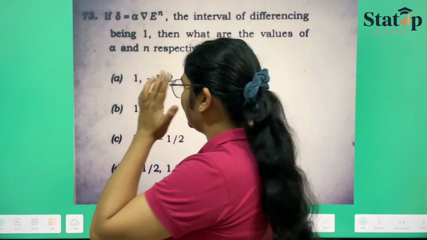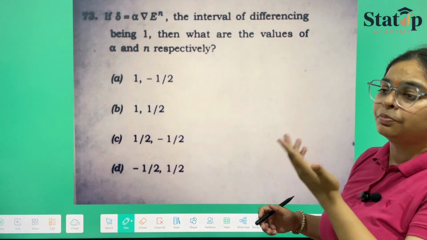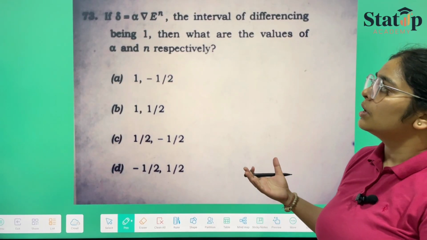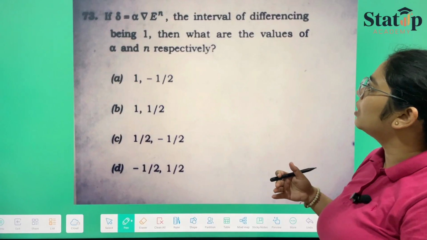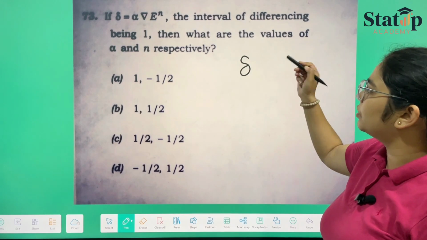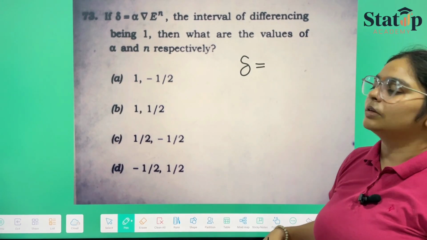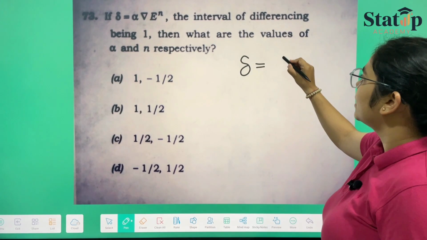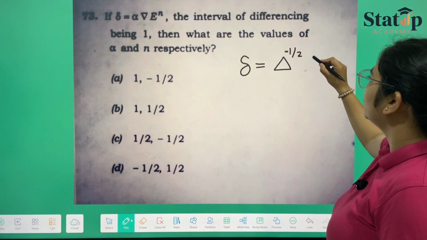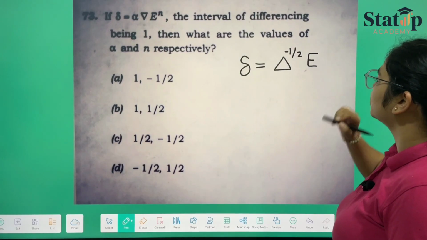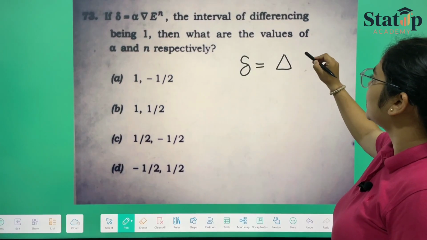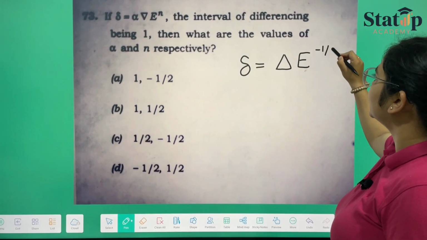Here they have given us the relationship between Shepherd formula and the inverse backward interpolation formula and E. So Shepherd's formula or Shepherd's term can be written as, when we say triangle, it will be minus half into E. It will be delta E raised to the power minus half.